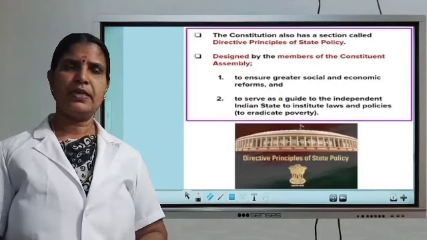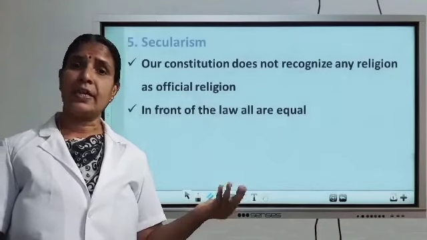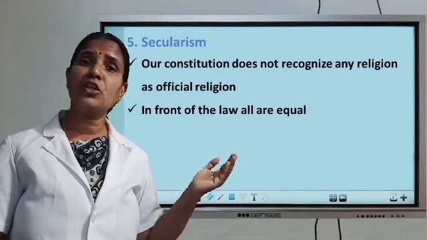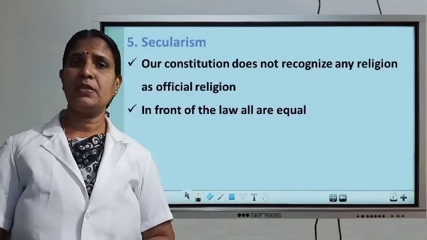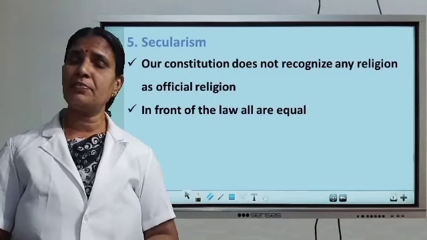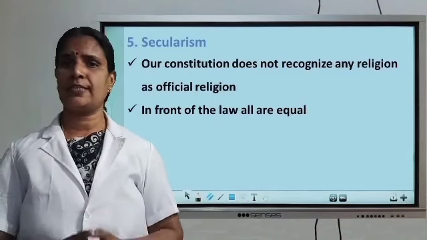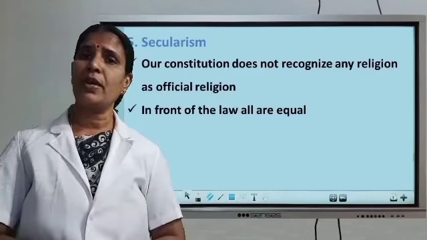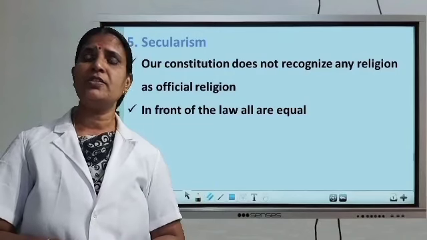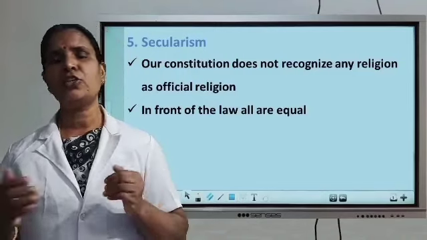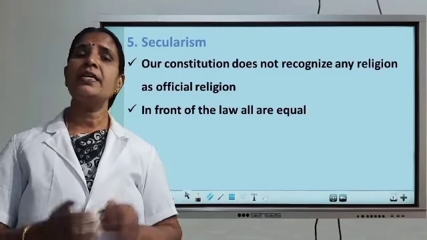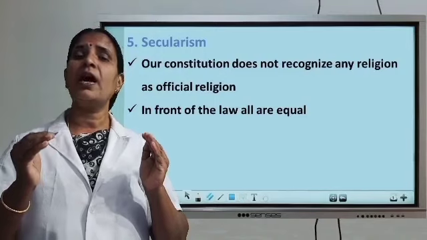Clear? Then next is secularism, the fifth feature of the Indian Constitution. The details about secularism we can discuss in the next lesson. Now, what is meant by secularism? Our Constitution did not recognize any religion as the official religion of India. Each and every religion is equal.